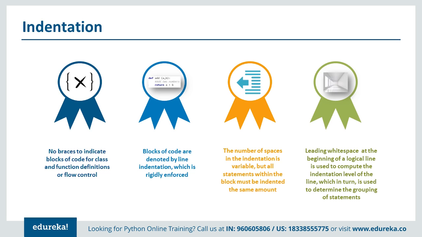Now next thing we have over here is the indentation. Indentation is very important in Python because here we don't have those typical things like curly brackets or square brackets that we have in the Java programming language, .NET or any other programming language. Here we use indentation. We don't use any braces to indicate the block of code for loops. All those things are not possible in Python. So in Python, blocks of code are referred to by the line indentation.